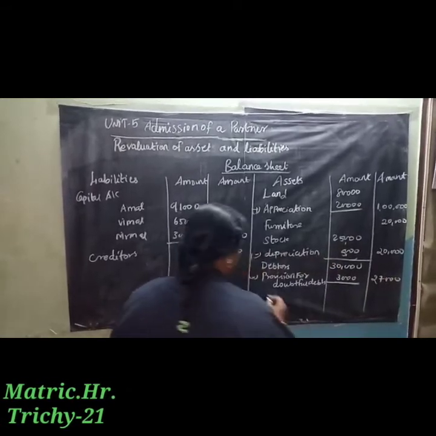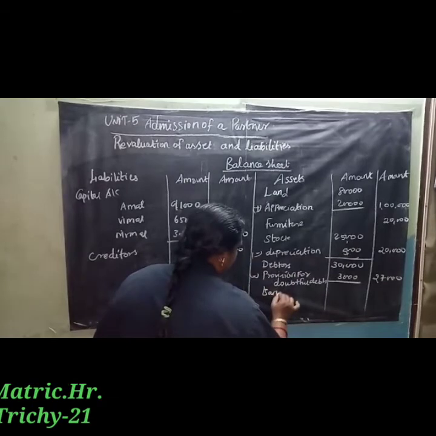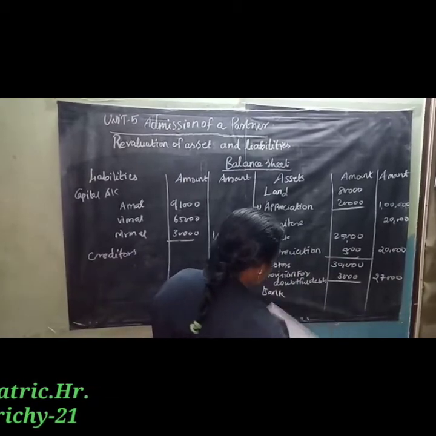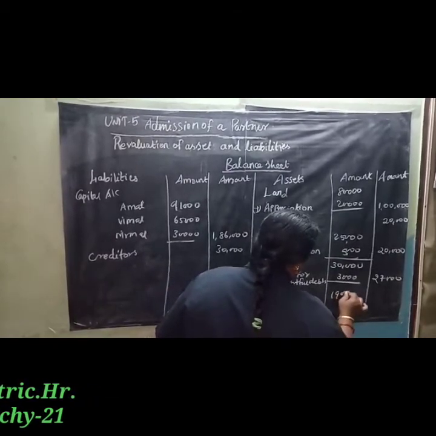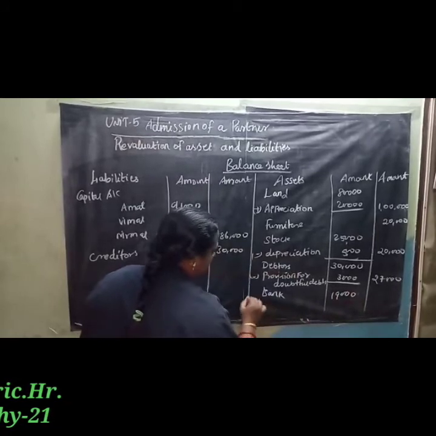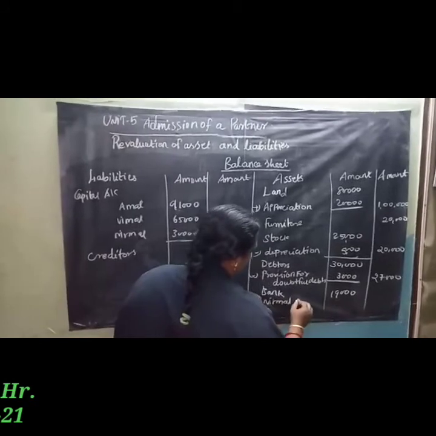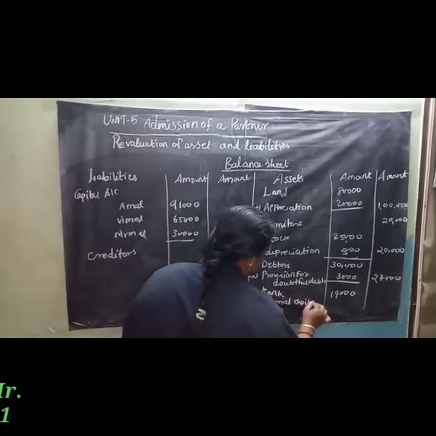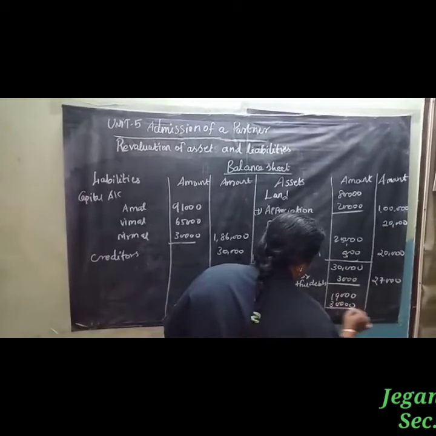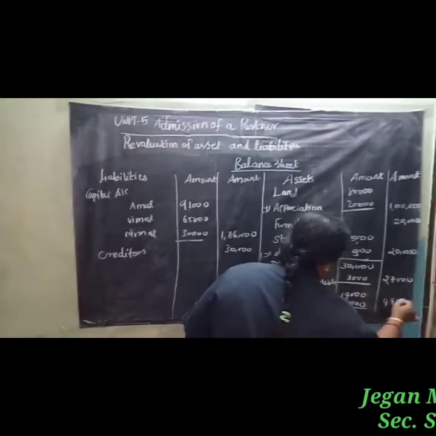Next, bank account: 19,000 is already given. Nirmal brought capital of 30,000, so we have to add it, total 49,000.